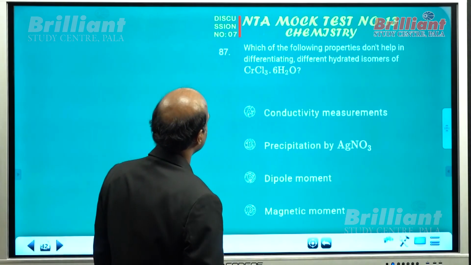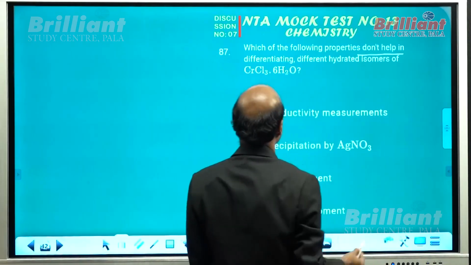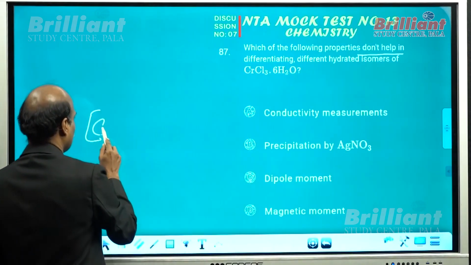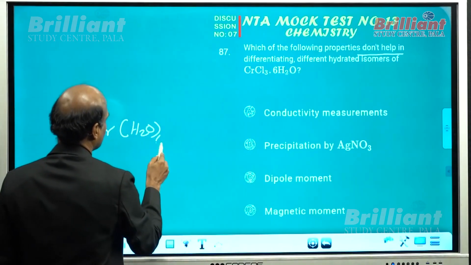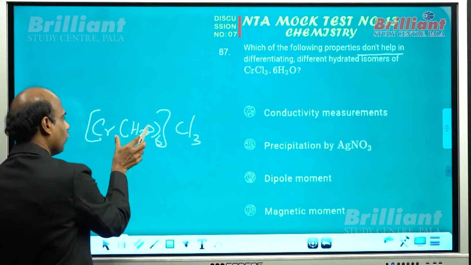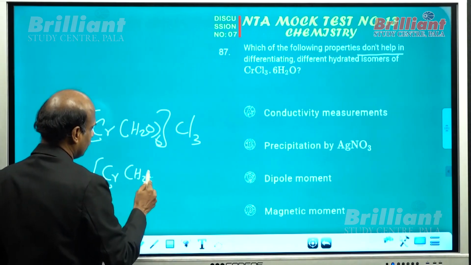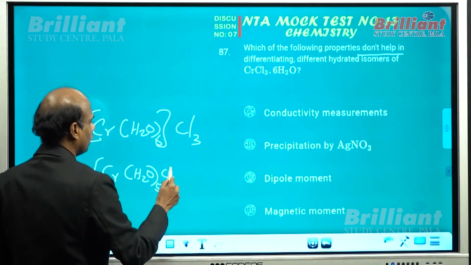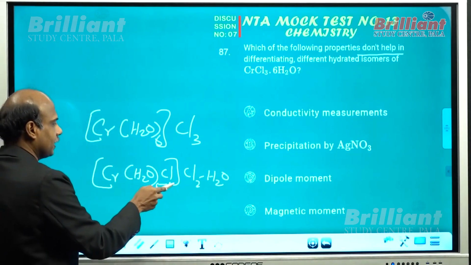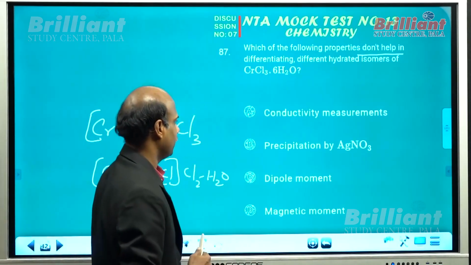Now, what about question number 87 here? Don't help differentiating the isomers. Conductivity measurement, no doubt, you can see, suppose the compound is this one, and electrical conductivity will be the highest because you will get one complex ion and 3 chloride ions. And if it is like this, you can see the ions produced in solution are less. So this possesses lesser conductivity than this. So by the conductivity measurement, no doubt one can differentiate hydrate isomerism.